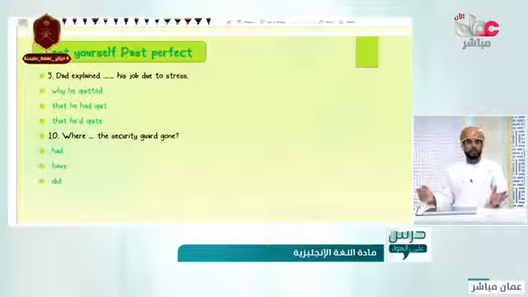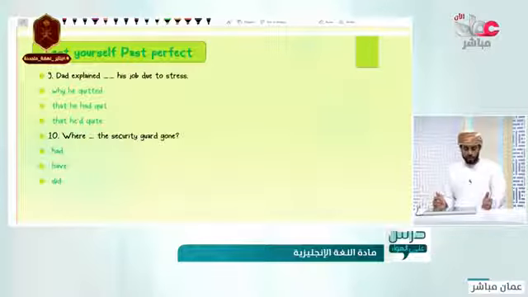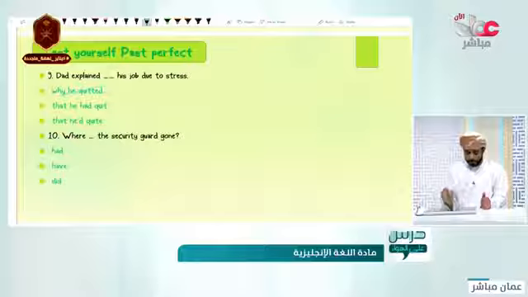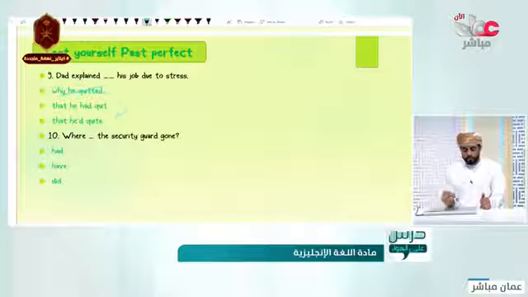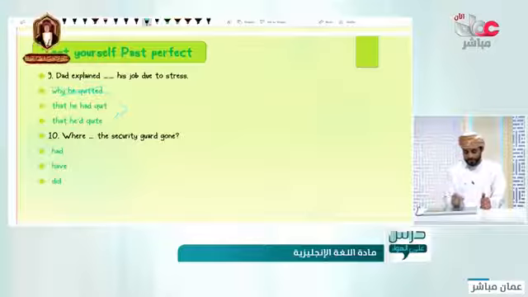Explained, of course. Explained means a reported speech, so we need the past perfect. This one won't work. What about those two? Those two are in the past perfect. But what is the difference between those two verbs?